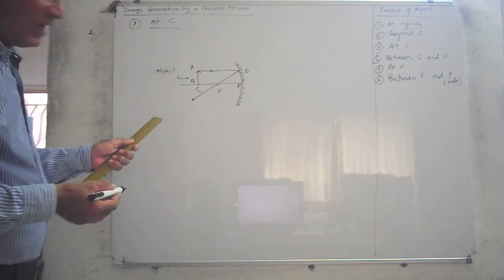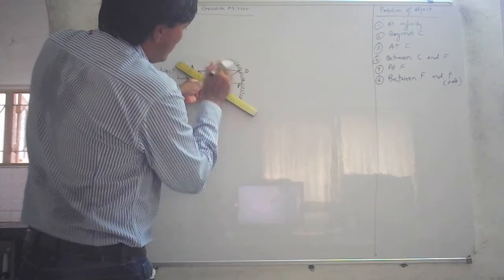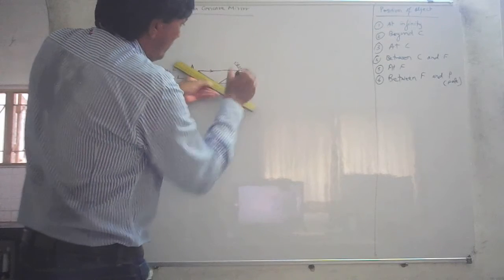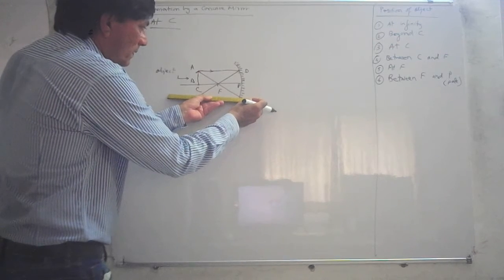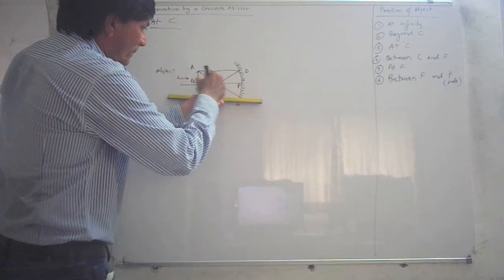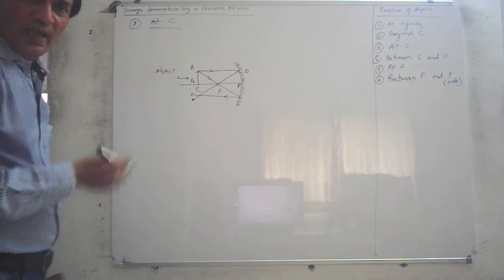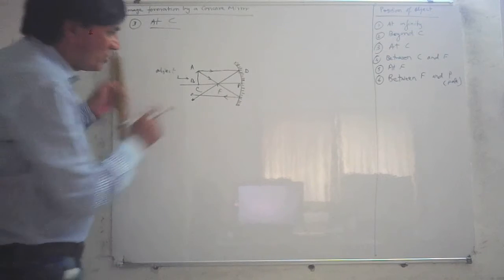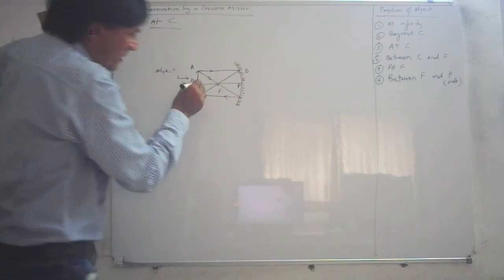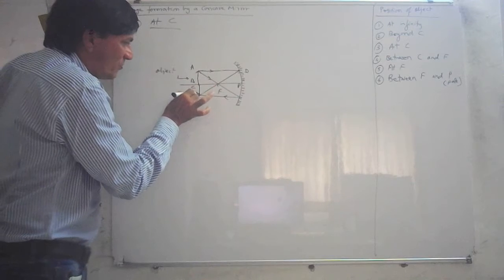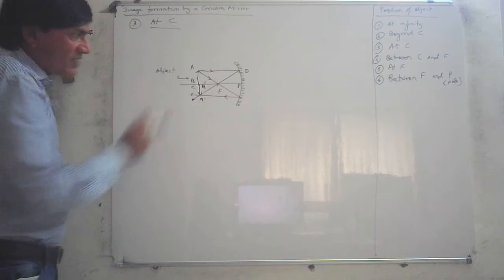Now, the other ray of light will pass directly through the focus. It goes directly through the focus and then comes back here. This is the reflected ray of light. This way. The arrows indicate the direction of the ray. Now you can see here that it was placed at C, so the image is also formed here. A dash, B dash. So the image is formed exactly at the same place.